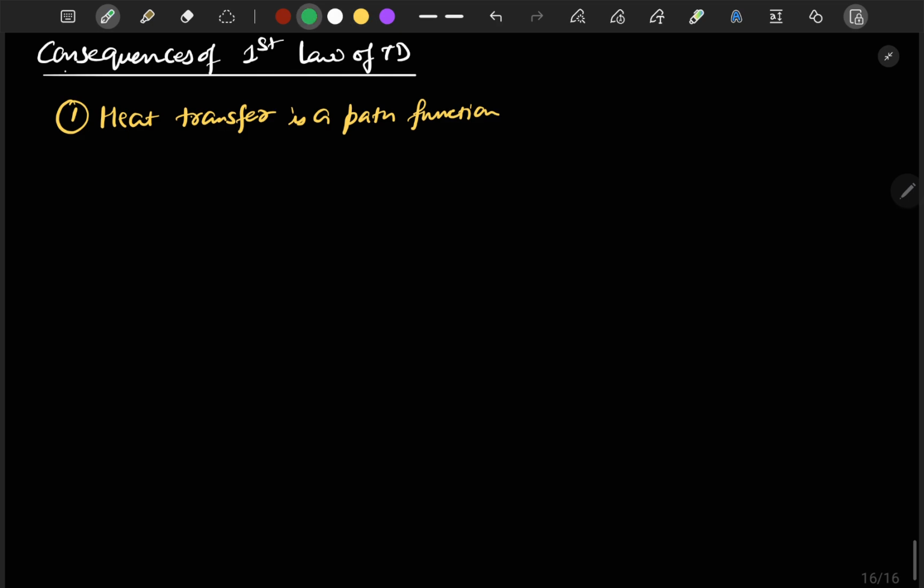Okay, so let me draw a process. I am drawing three curves here. This is state 1, state 2, path A, and let's make it a cycle.